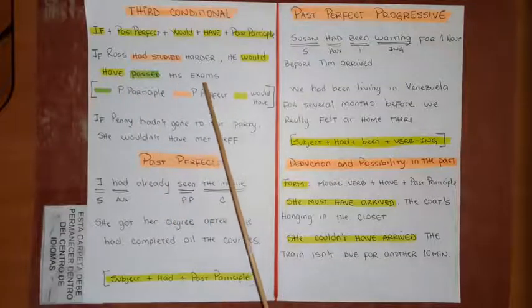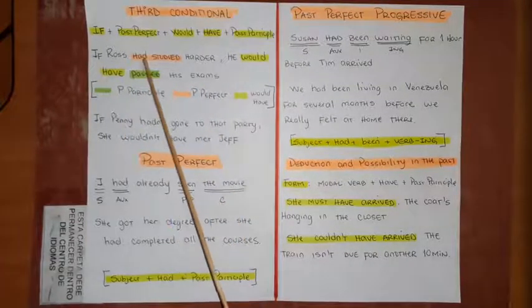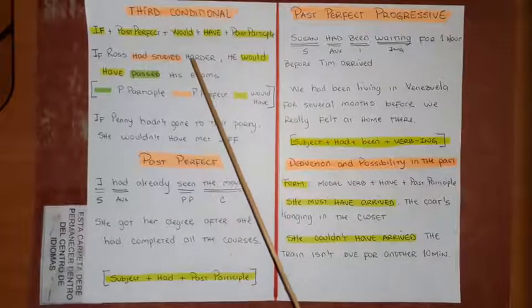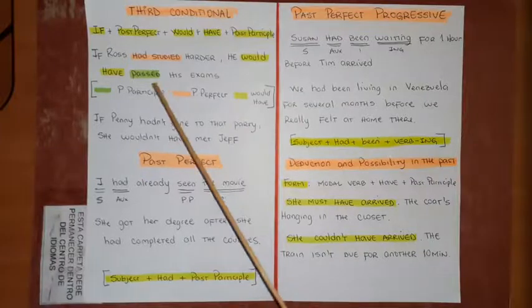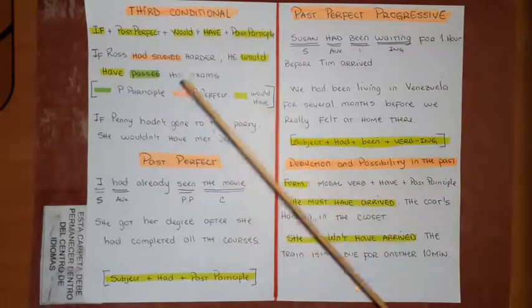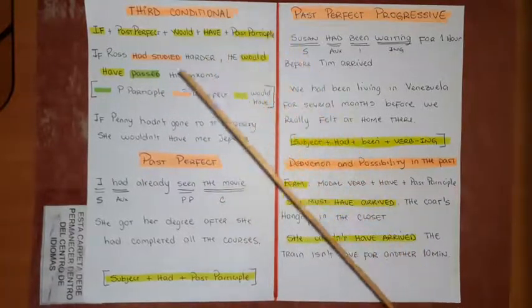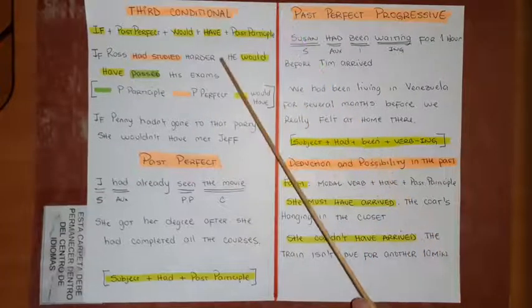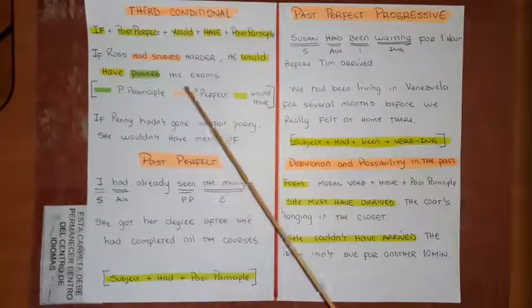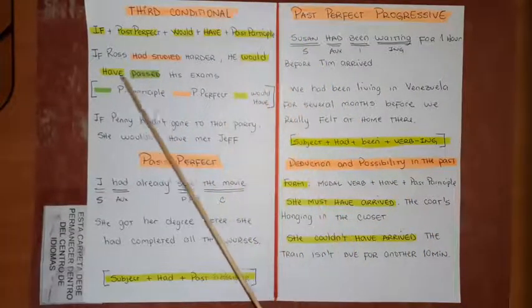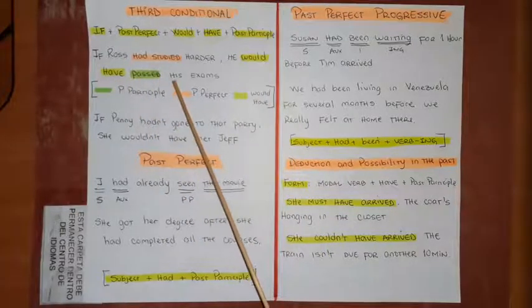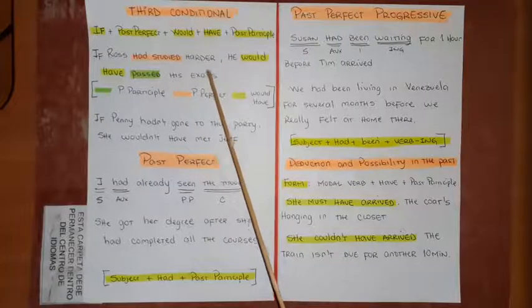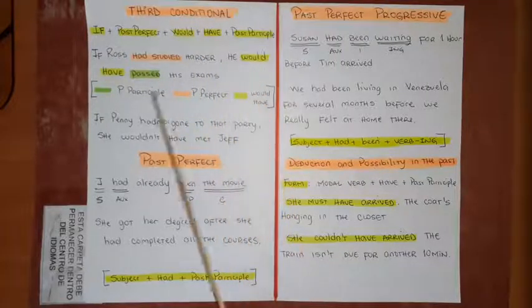his exams. Okay, si Ross hubiese estudiado más, si Ross hubiese estudiado más aplicado, okay, para no decir más fuerte, okay, con más empeño, he would have passed his exam, okay, él habría pasado sus exámenes, okay, él habría pasado sus exámenes.